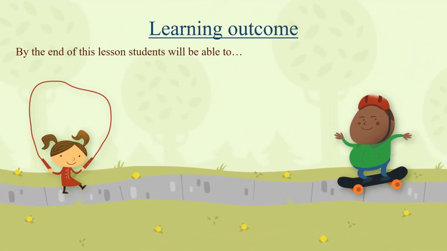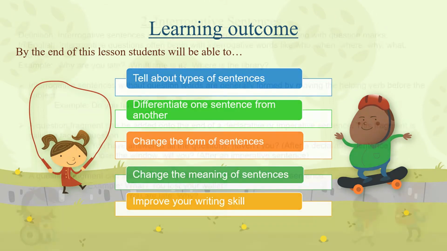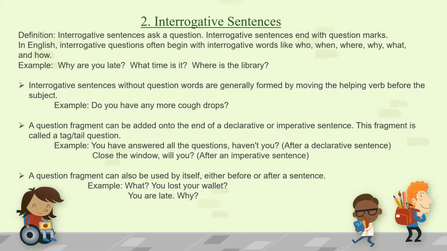Here is the learning outcome. At first, the definition of interrogative sentences. Interrogative sentences ask a question. We use interrogative sentences to ask questions. Interrogative sentences end with question marks.